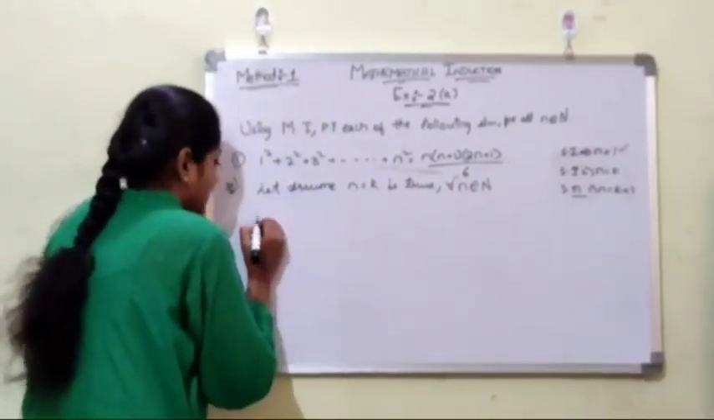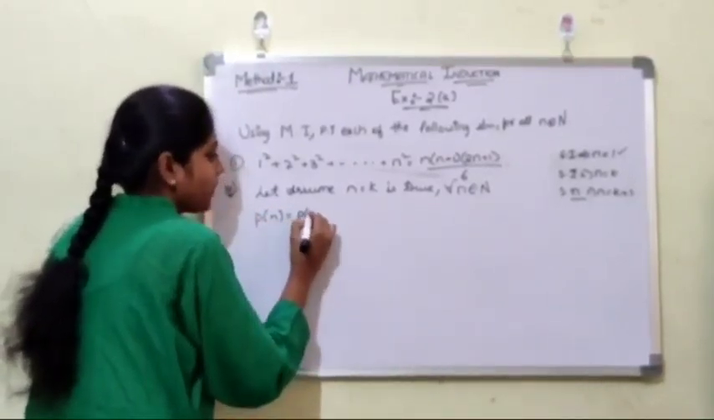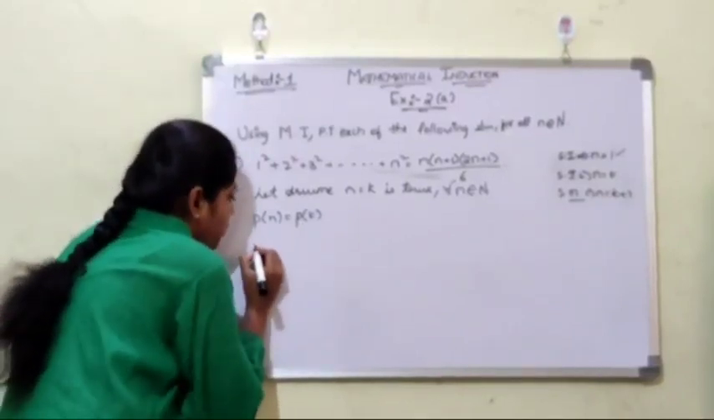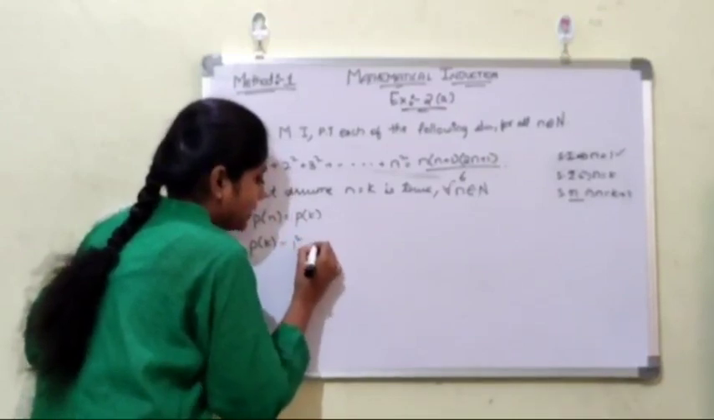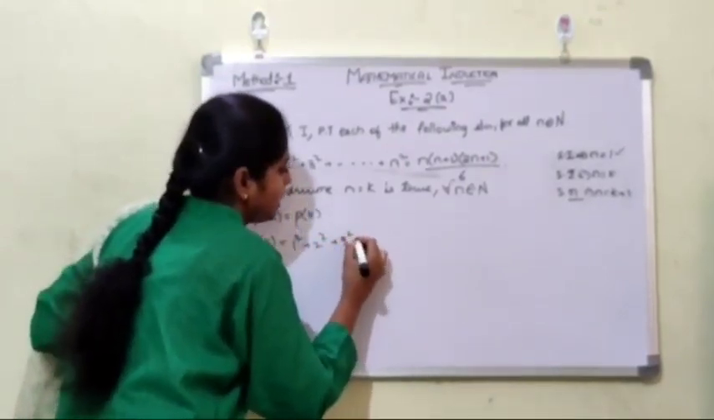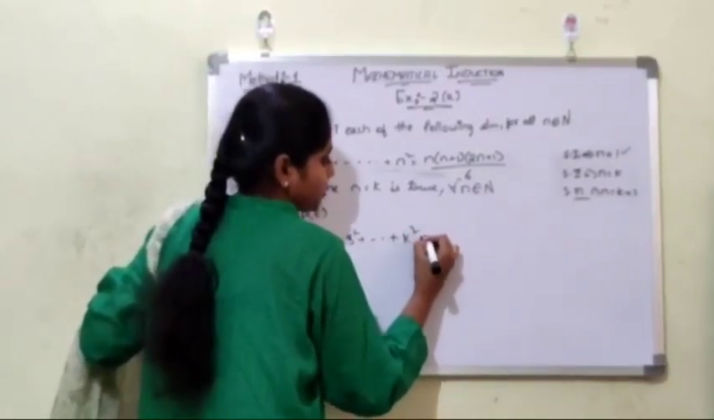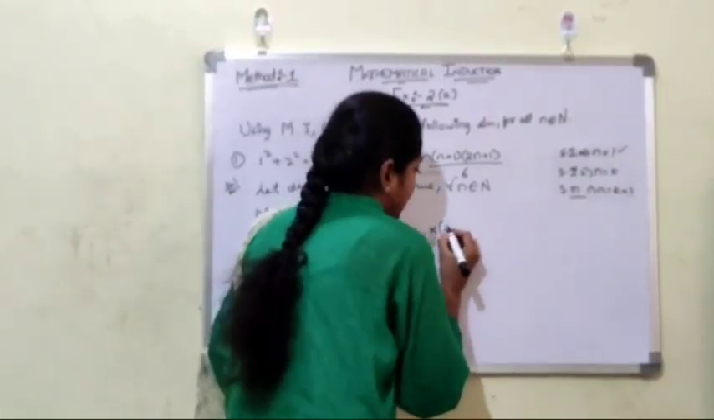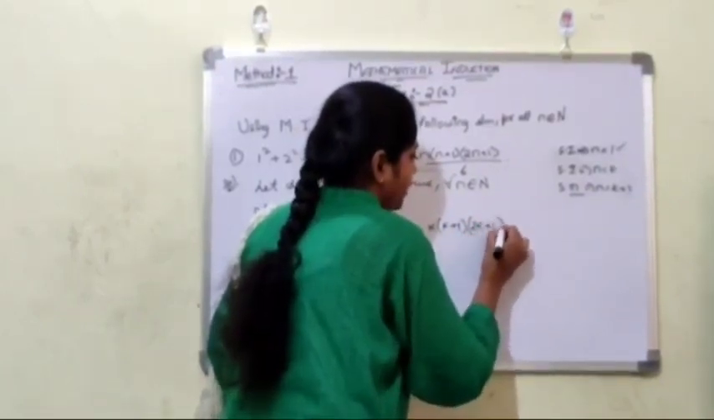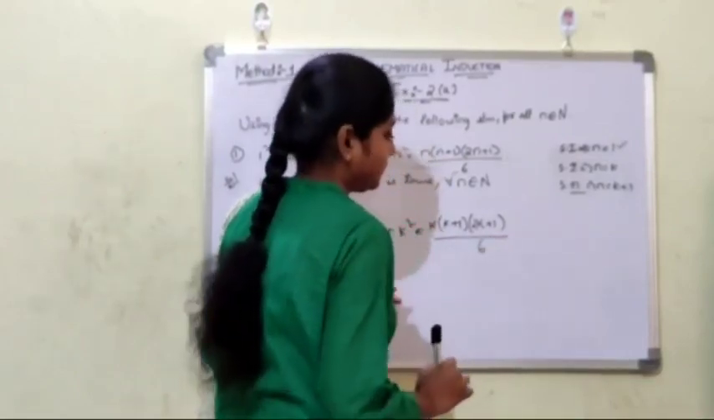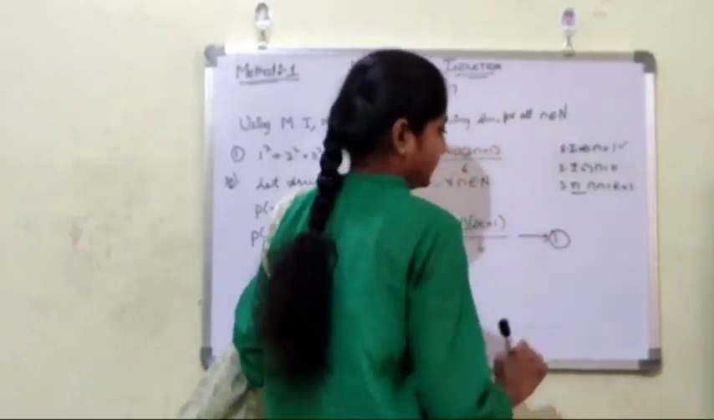Now it will become that P of n is equals to P of k. So P of k is equals to 1 square plus 2 square plus 3 square plus so on plus k square is equals to k into k plus 1 into 2k plus 1 by 6. Okay, we will denote this equation as equation 1.